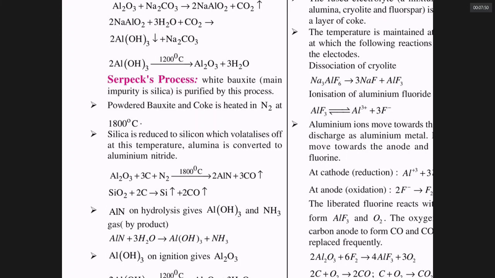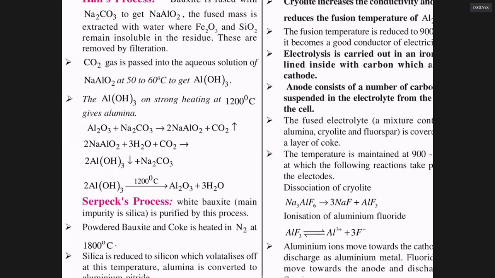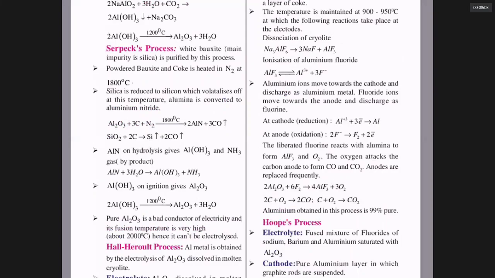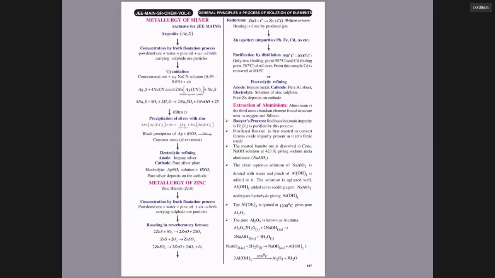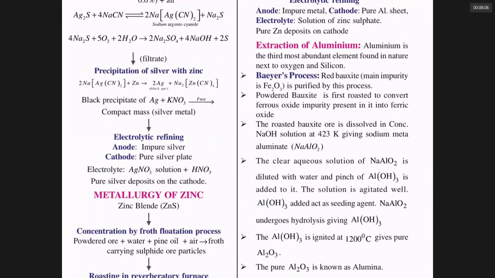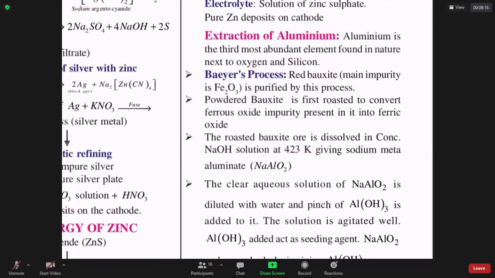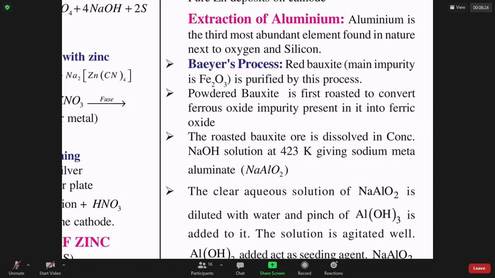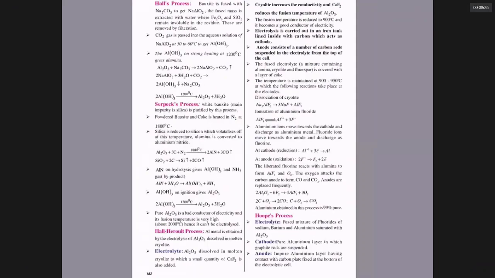Generally, white bauxite is purified by Serpex process, whereas red bauxite is purified by Hall Heroult process. You need to be familiar with these names if you are very particular. Red bauxite is for Bayer's process. Serpex process is for white bauxite. Red bauxite has iron oxide as impurity and white bauxite has sand as impurity. For red bauxite, Bayer's process. For white bauxite,